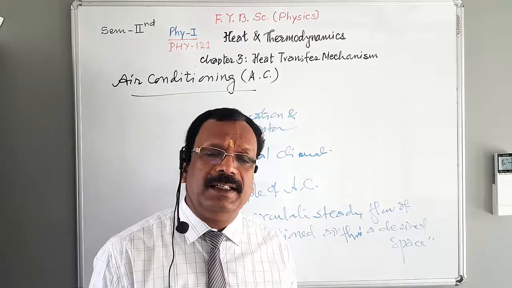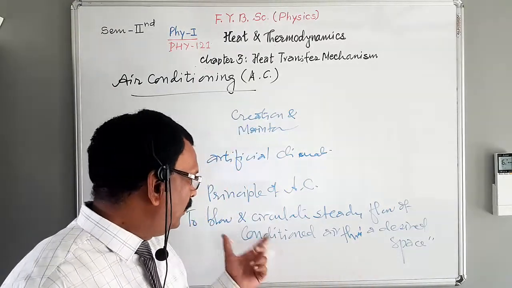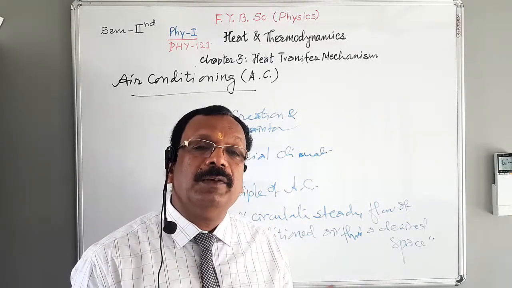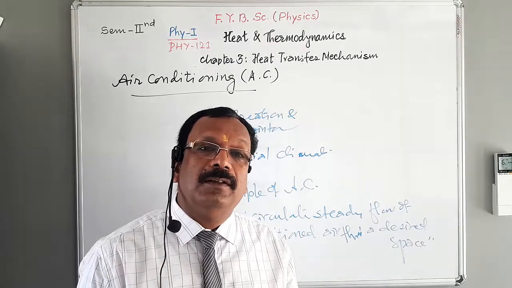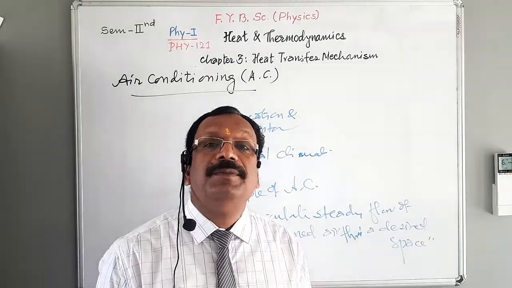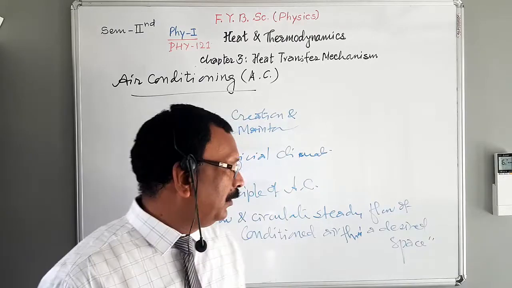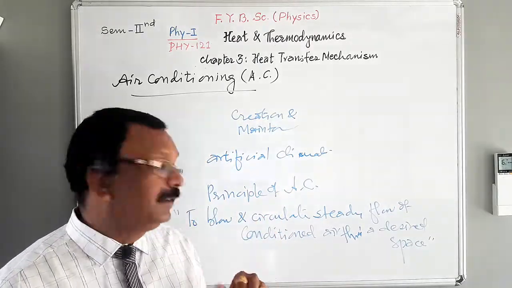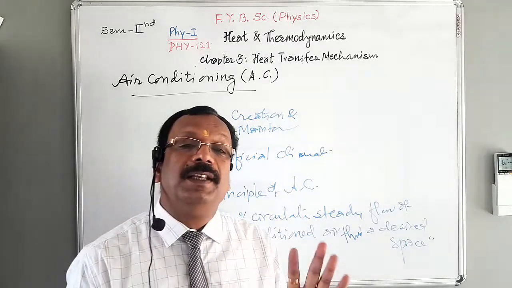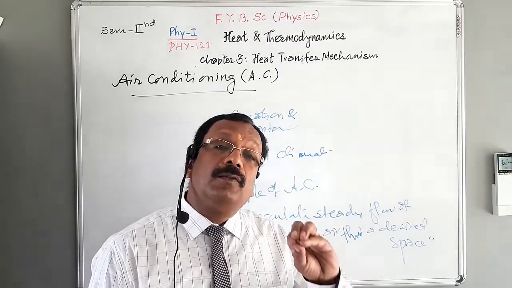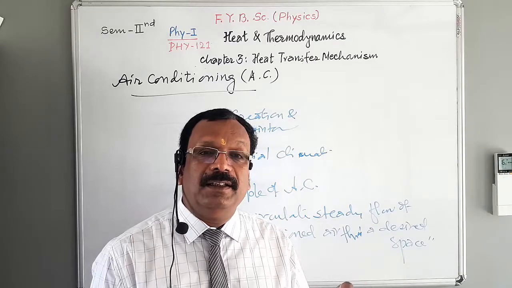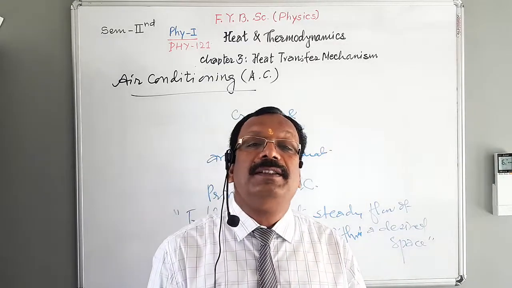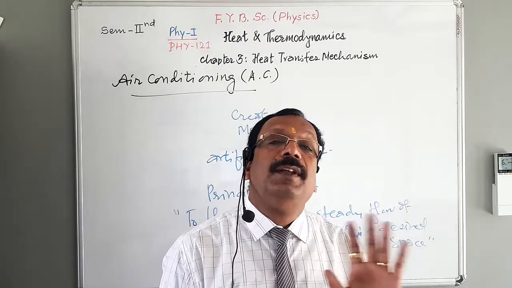Give the answer in a single sentence, or the question may be asked in true and false format, or in MCQ format. So you have to keep in mind on which principle AC works. This principle in a single sentence: to blow or circulate steady flow of conditioned air through a desired space.